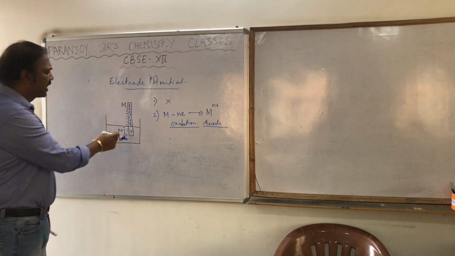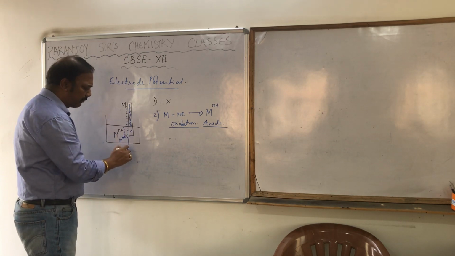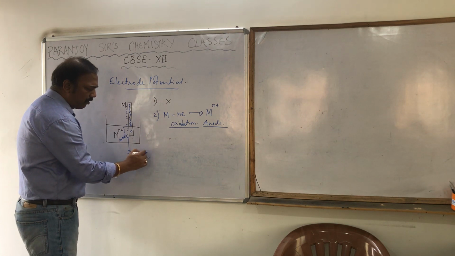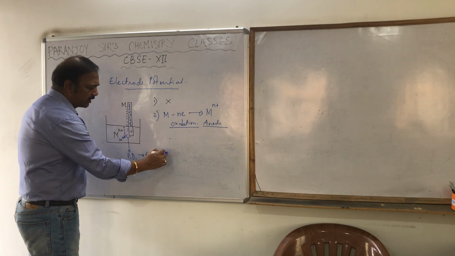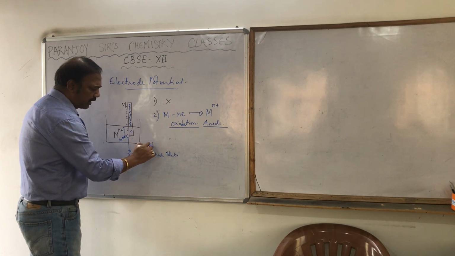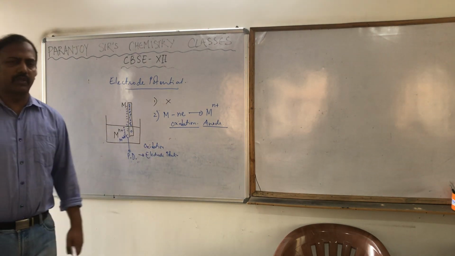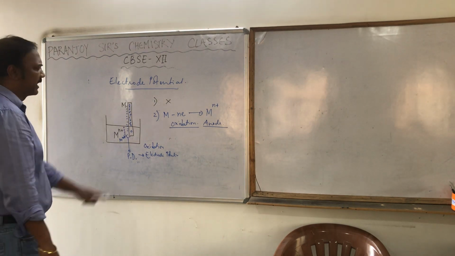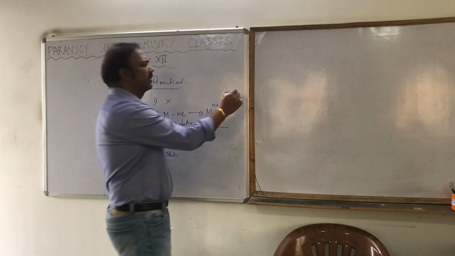This charge separation is responsible for the generation of some potential difference. And this potential difference is called the electrode potential, or better to say, the oxidation electrode potential, because in this particular case the oxidation is taking place. That's the second possibility.